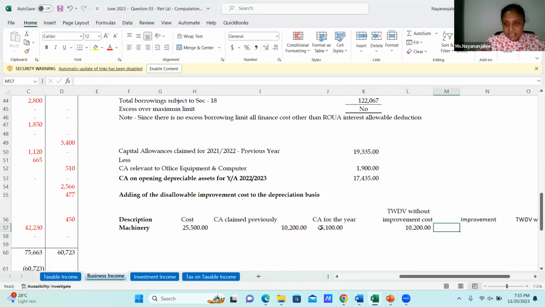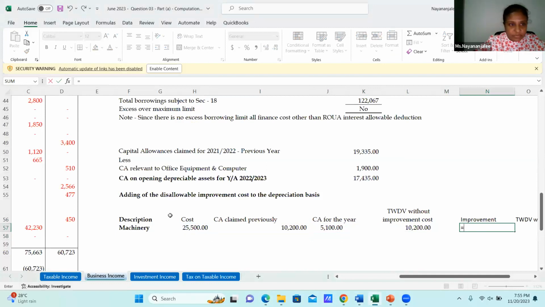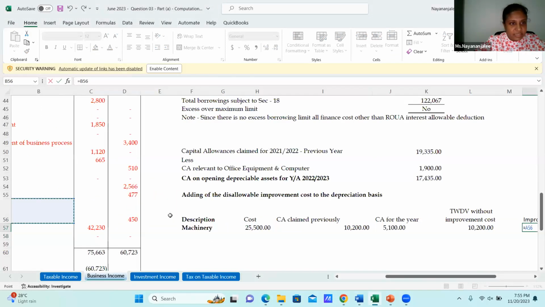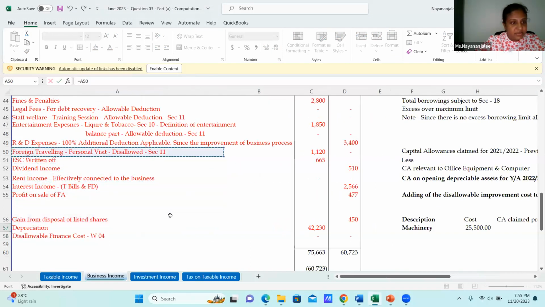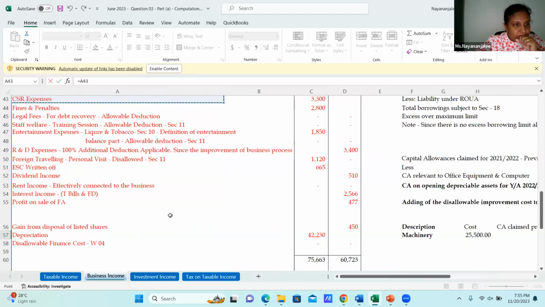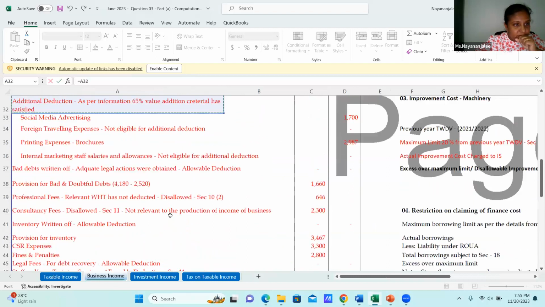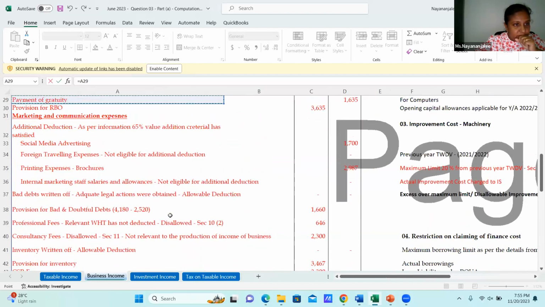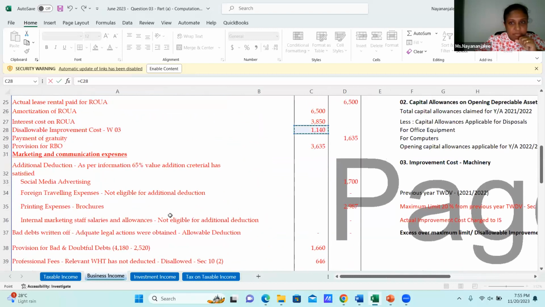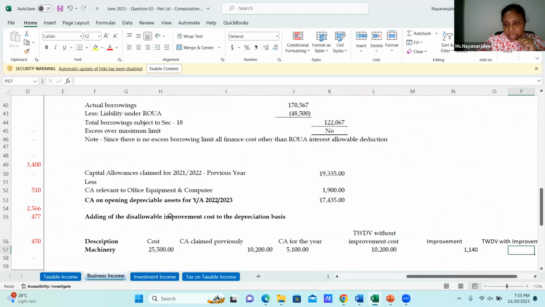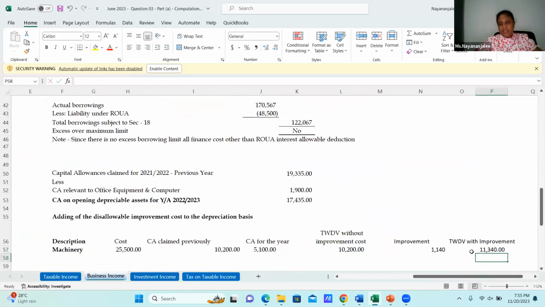This is my tax written down value, my disallowable improvement, which is 1140, and my tax written down value here is improvement cost plus without improvement cost, and this is improvement. This is that.